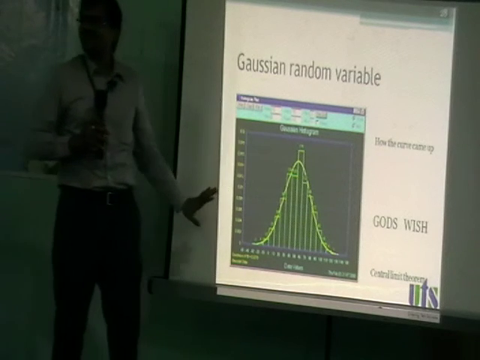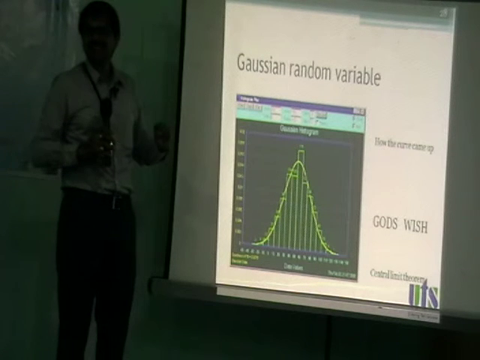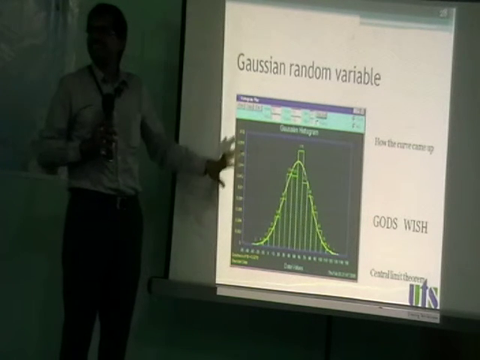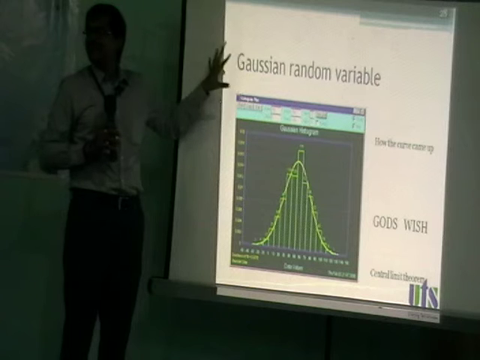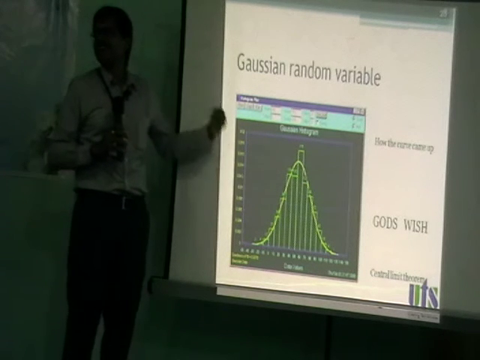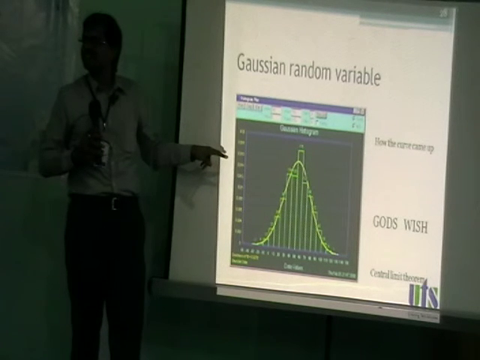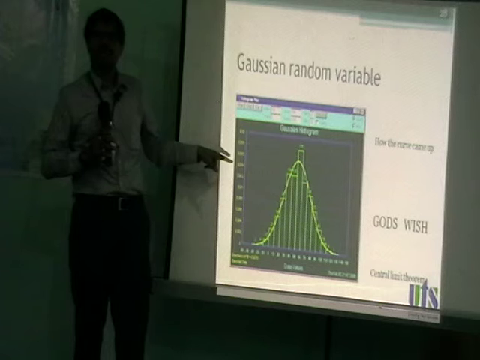Again, one more question. How has this graph come? Throughout my lecture, I am trying to emphasize only one thing: interpreting graphs and interpreting equations is the first point for research. How has this graph come? This is the popular Gaussian distribution function, isn't it? And we probably all remember the equation for it also.